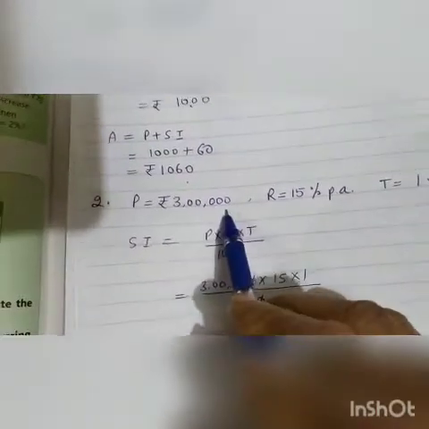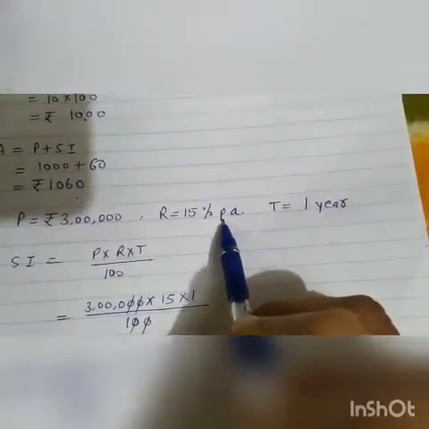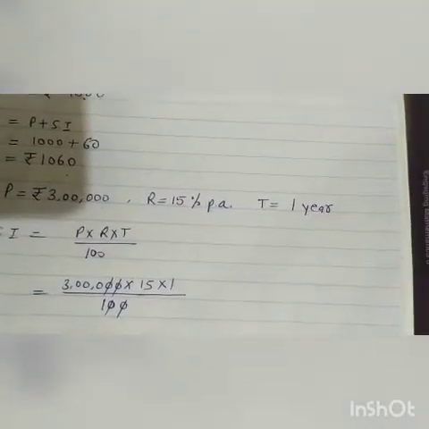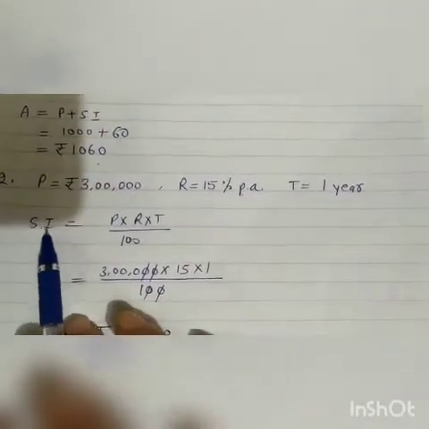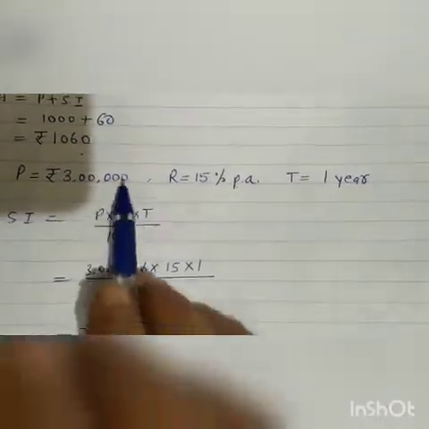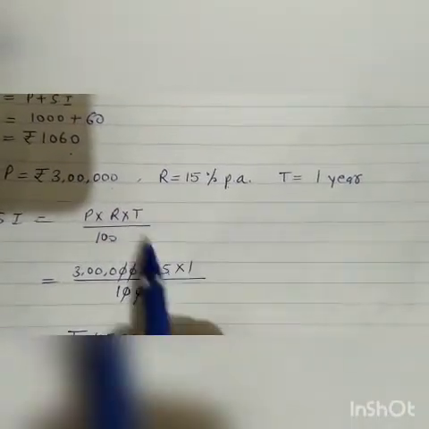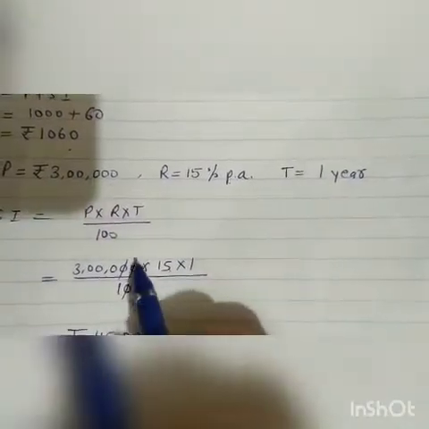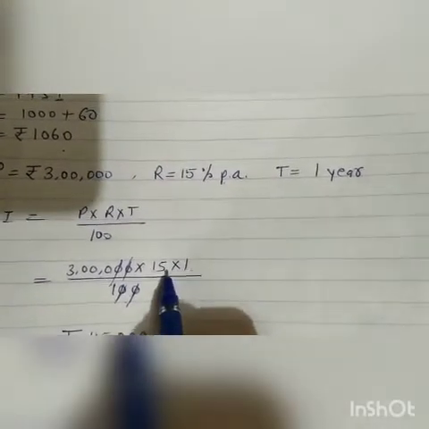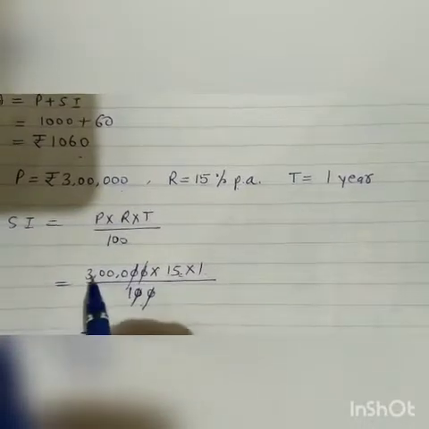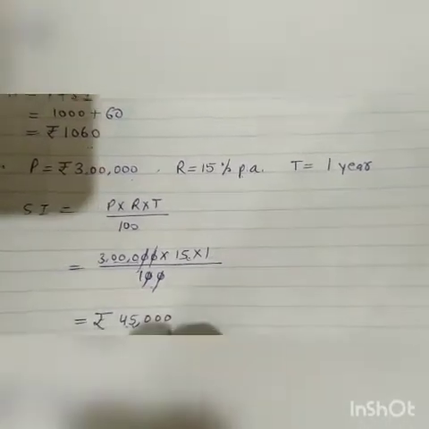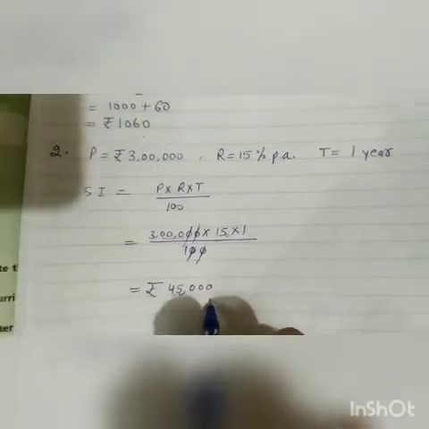Principal is equal to 3 lakh rupees, rate is 15% per annum, time is 1 year. Now we will write the formula. Simple interest is equal to P into R into T upon 100. P is 3 lakh, rate is 15, time is 1 year upon 100, 0 0 cancel, 0 0 cancel. Now this is 3000 into 15. 15 3s are 45 with these 3 zeros. So interest is 45,000. Clear?